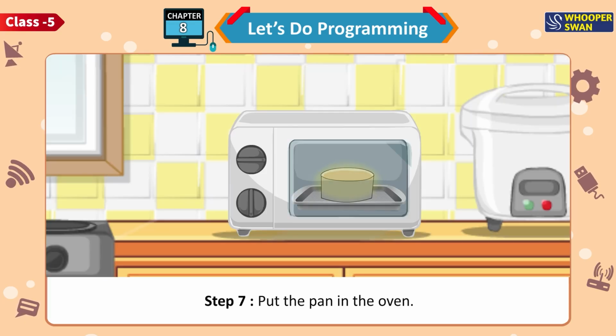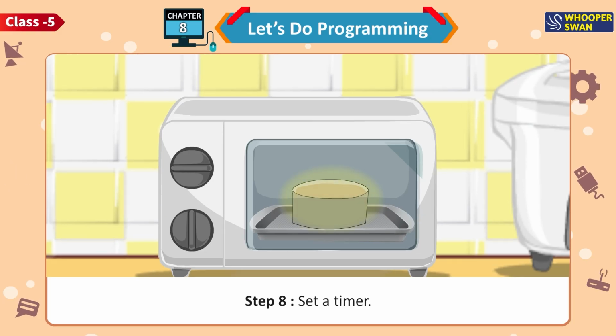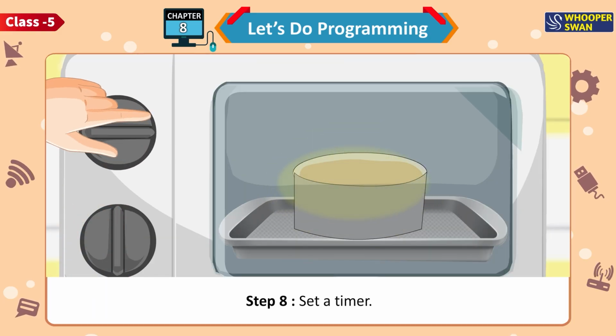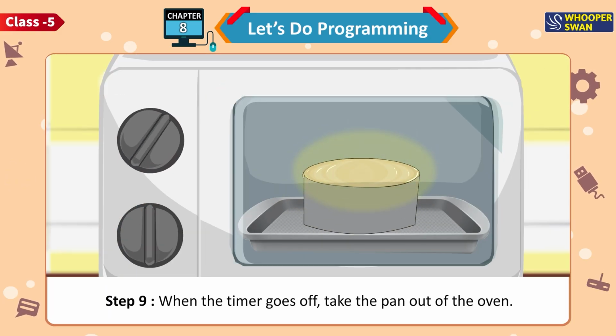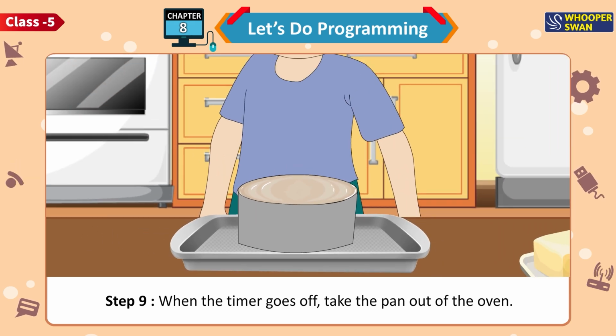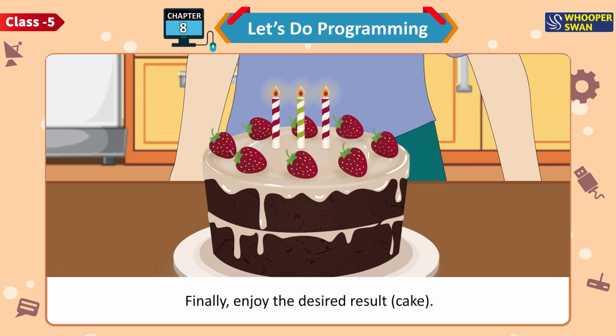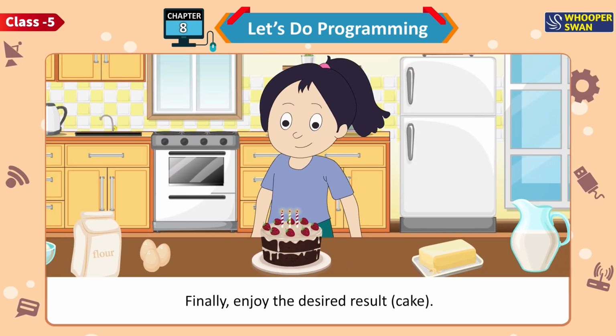Step 7. Put the pan in the oven. Step 8. Set a timer. Step 9. When the timer goes off, take the pan out of the oven. Finally, enjoy the desired result, cake.